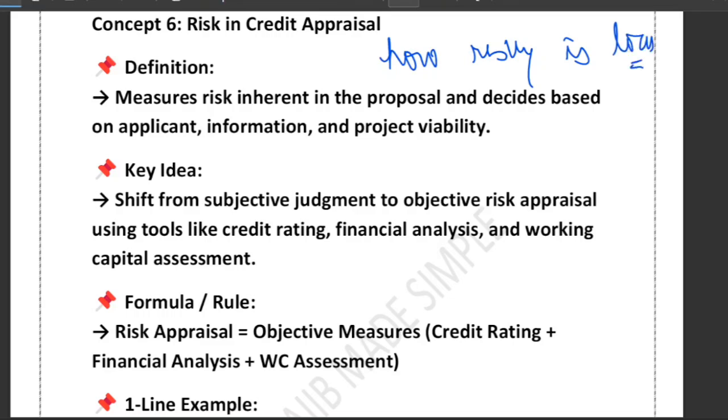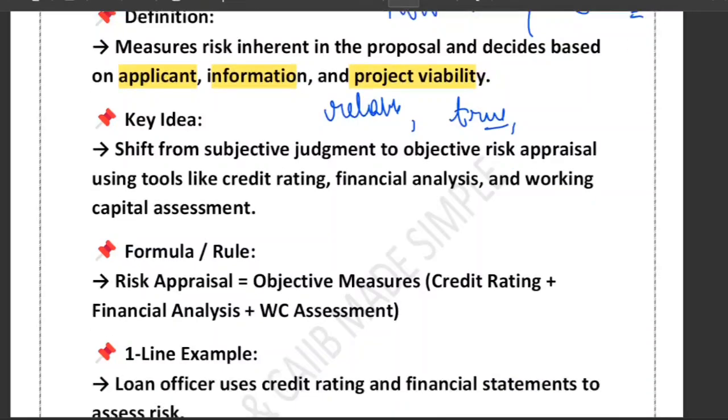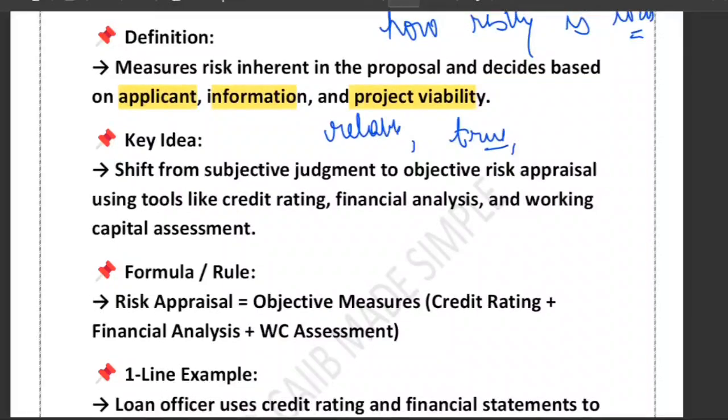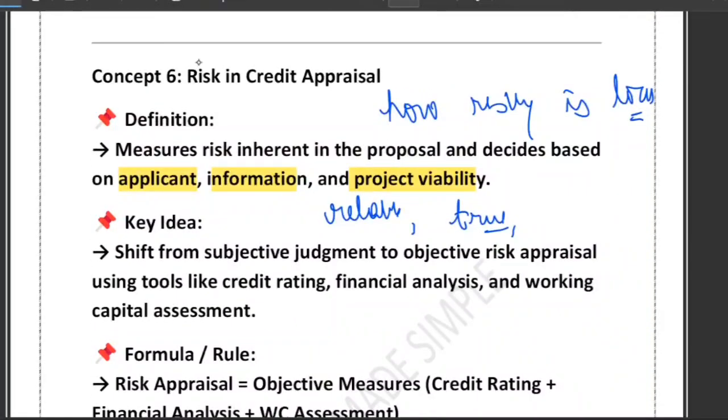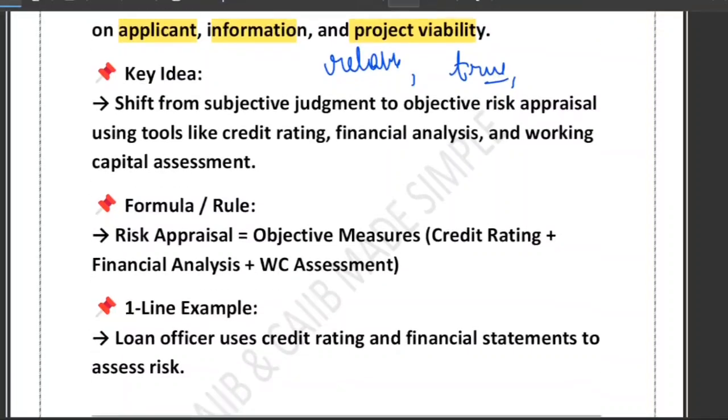In simple words, we can say: is the person reliable? They check whether the person is reliable, is the information true, and will the project actually work. So three things I'm talking about: applicant means person reliability, information means is the information true, and whether the project will actually work. This whole process of judging the risk in a loan proposal is what we call risk in credit appraisal.